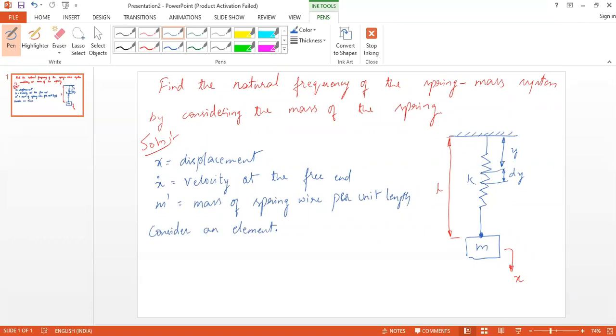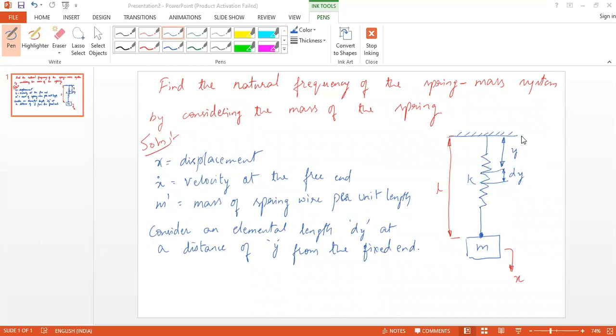Consider an elemental length dy at a distance of y from the fixed end. Okay. So dy is a very small elemental length, and y is the distance of the elemental length from the fixed end.